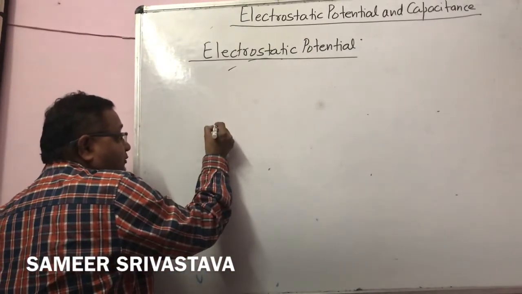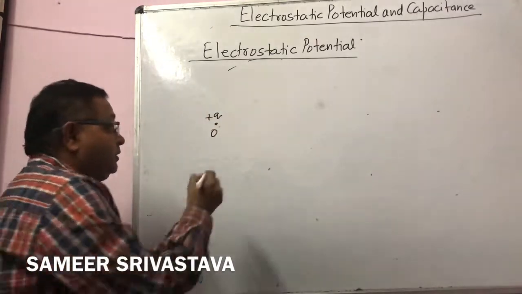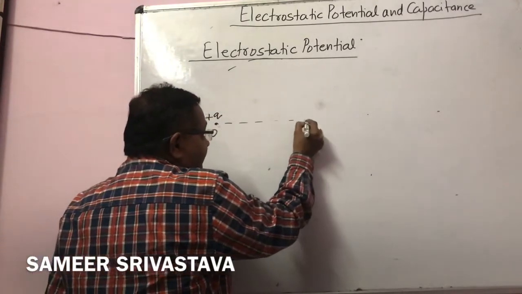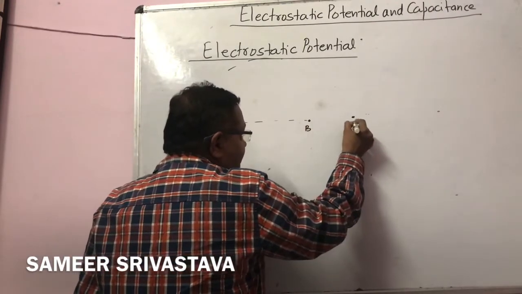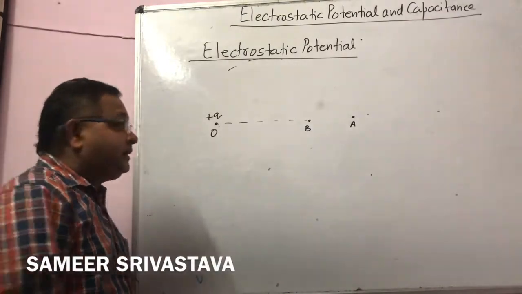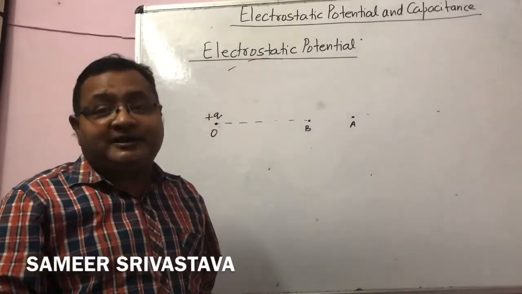Here a source charge plus Q is located at the point O. Now there are 2 points A and B. If any charge moves from A to B, it produces the potential difference.